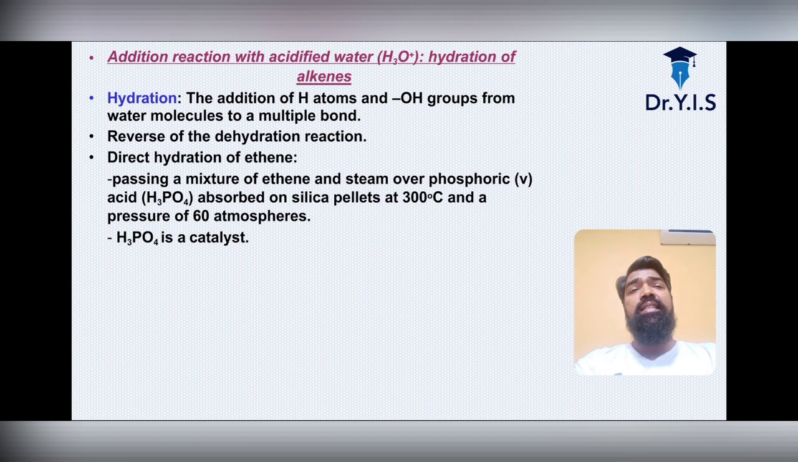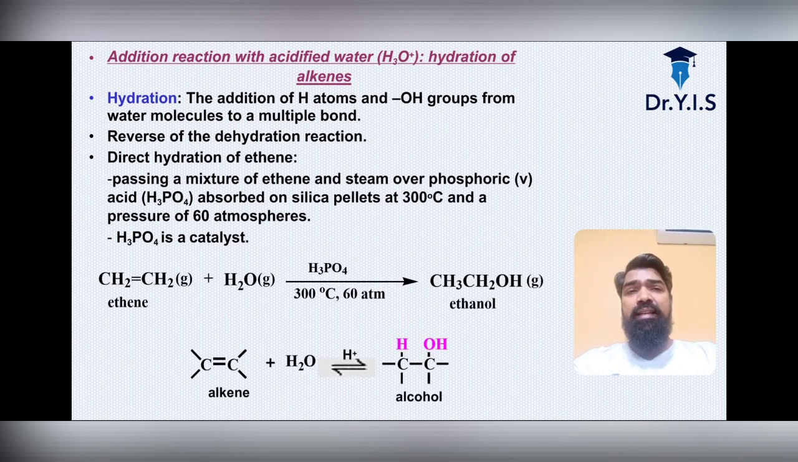Okay, addition reaction with acidified water, that is H3O+, hydration of alkenes: the addition of hydrogen atoms and OH groups, forming water molecules, to a multiple bond. Okay, the reverse of the dehydration reaction. Yes, this is a very important point to be noted, the reverse of the dehydration reaction, and the direct hydration of ethene: passing a mixture of ethene and steam over phosphoric acid, as given in the reaction, absorbed on silica pellets at 300 degrees Celsius and a pressure of 60 atmospheres.